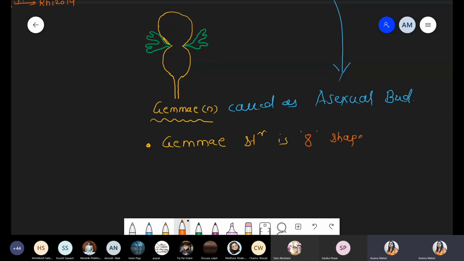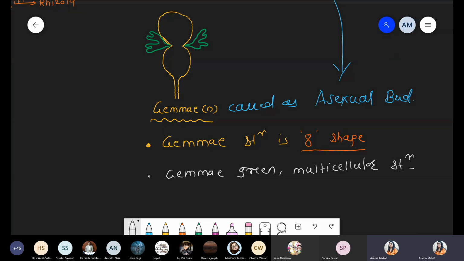Gamete structure: these are an 8 shape. Yes, it looks like an 8 shape. Now the next point: basically this gamete is green in color, as well as a multicellular structure.